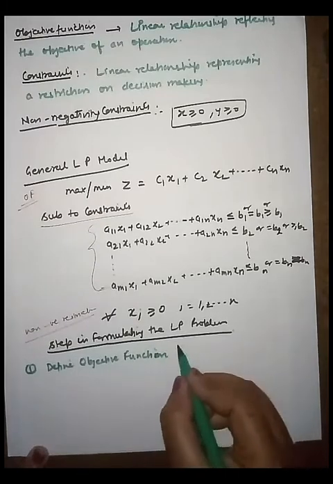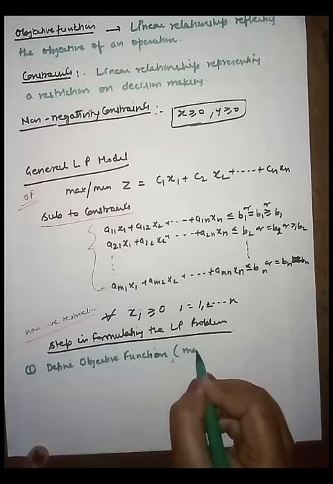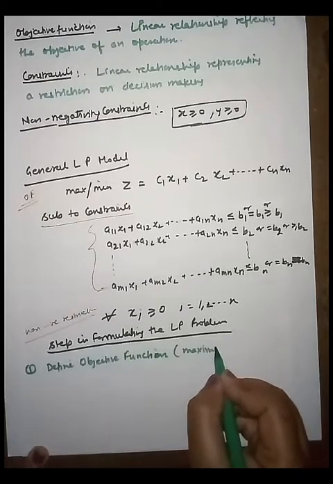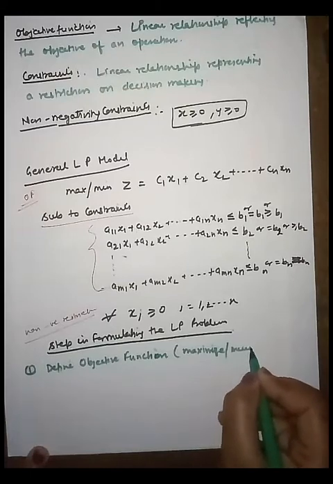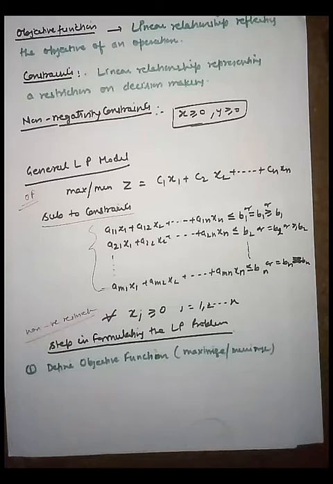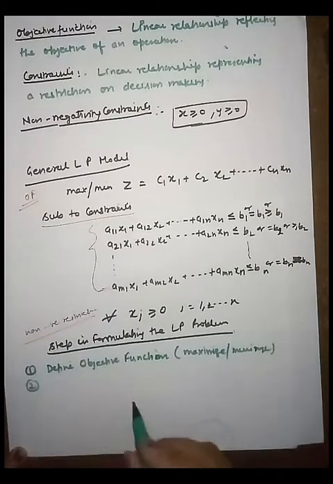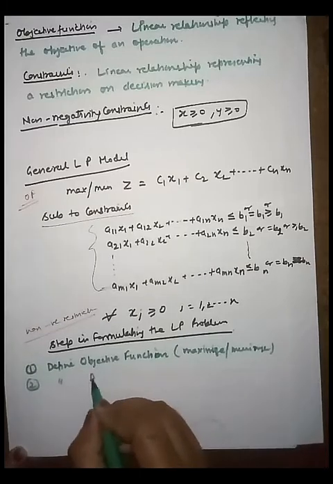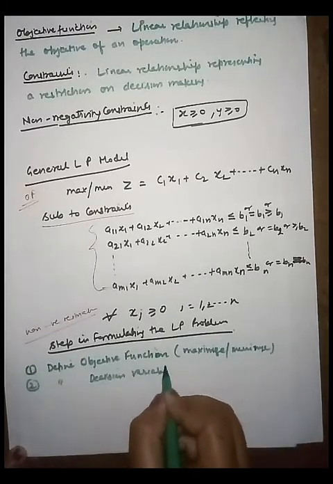Objective function, right friends? Maybe maximize, maybe minimize. And the second step is define the decision variables.